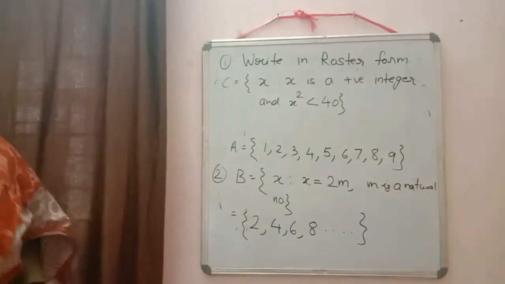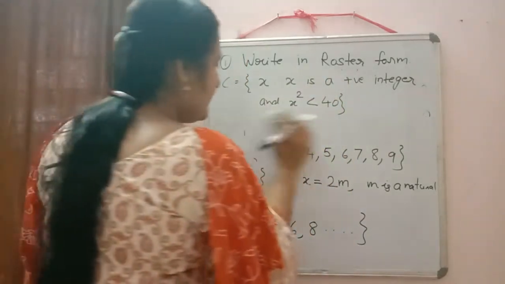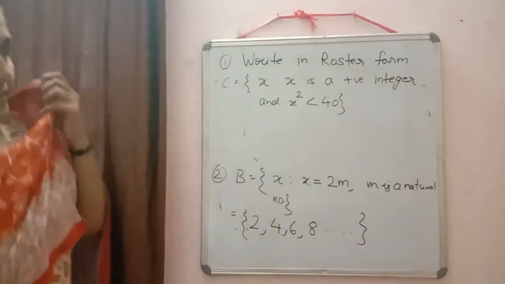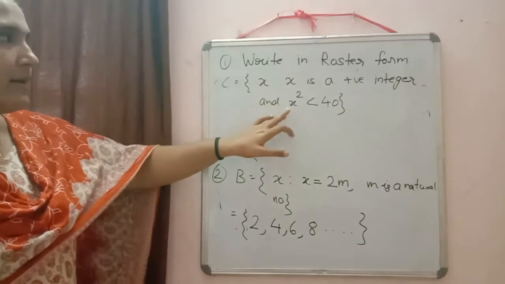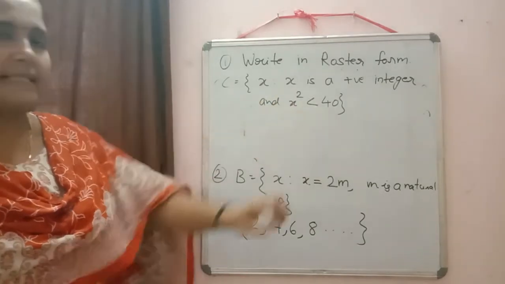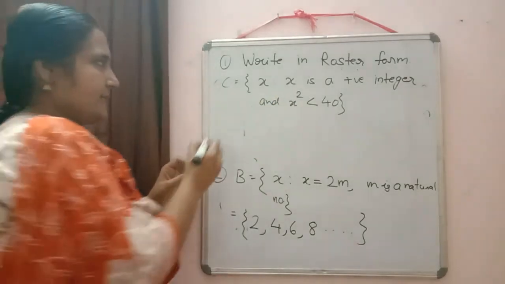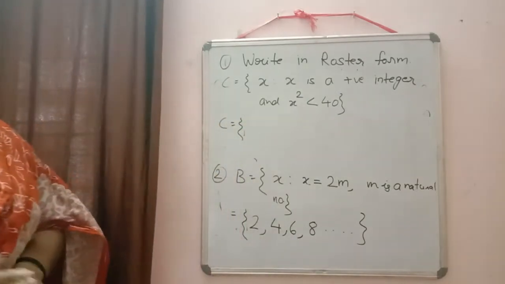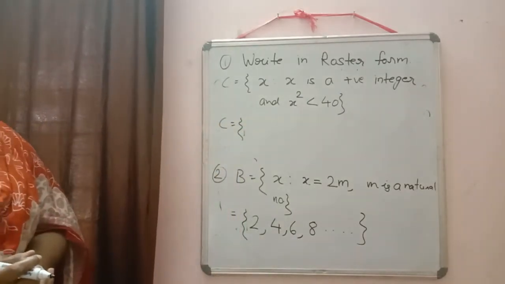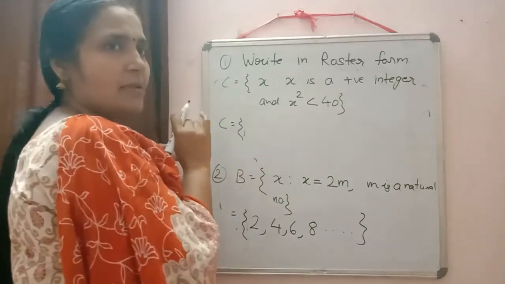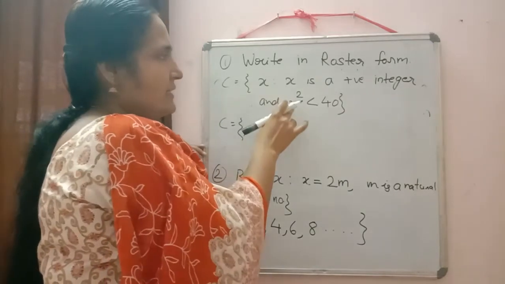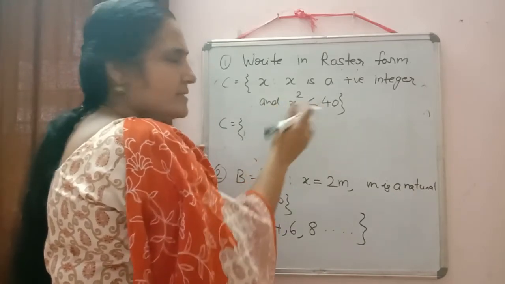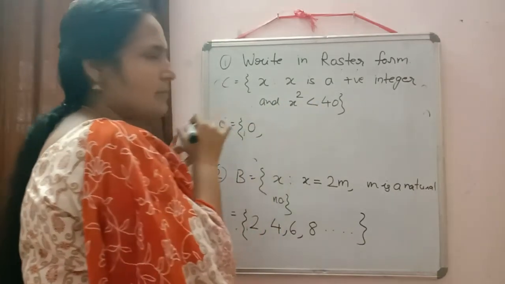So in C I wrote there, we have to find X, which is a positive integer and whose square, X square, is less than 40. Now we can check. Since it is written there, it is a positive integer. We can start with 0. Whether 0 will be there or not, here we will check. 0 square is 0, that is less than 40. So 0 will be there.